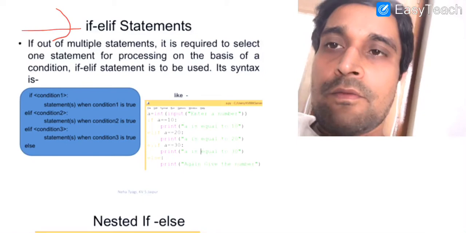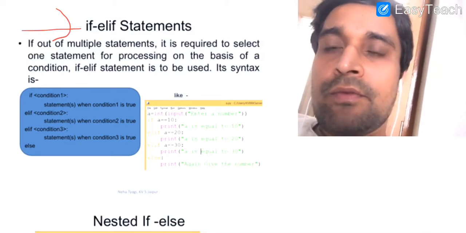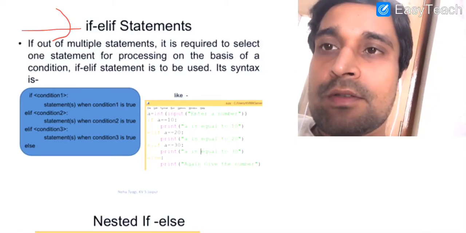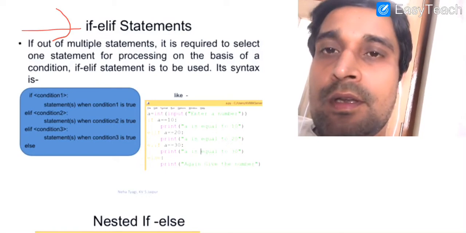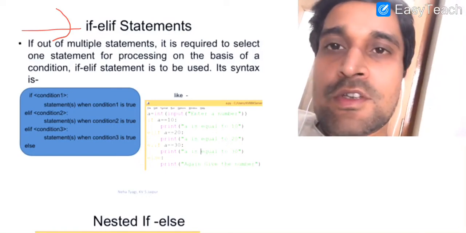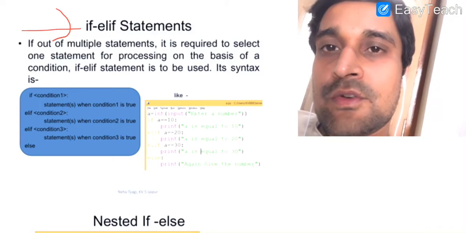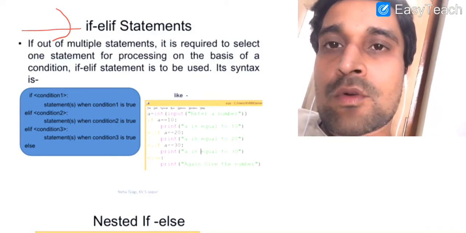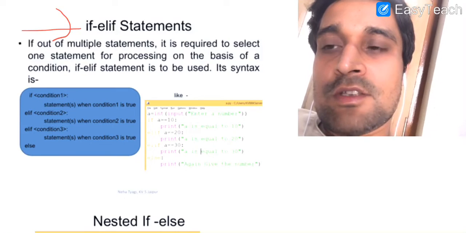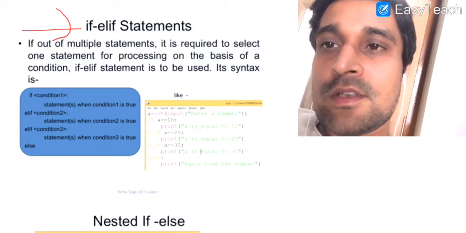Now one more modification in the if, thereafter we use if else. Now if elif. In if we specify a condition, if condition is true then it executes, otherwise nothing takes place. In if else, if our condition is true then the block corresponding to if executes, otherwise the statements which are written in the else block will execute.